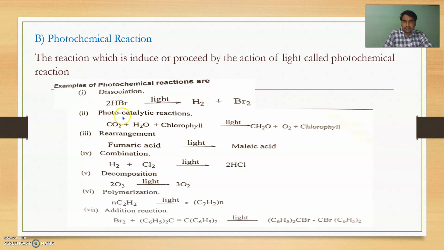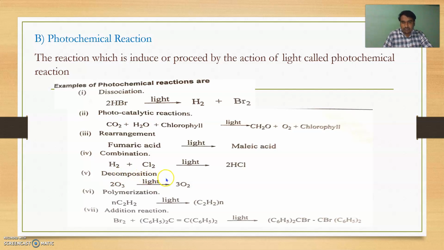Then another example is a photocatalytic reaction, that is photosynthesis. Here, CO2 plus H2O gives products like carbohydrate plus O2, in the presence of chlorophyll. Now another is a rearrangement reaction: fumaric acid in the presence of light converts into malic acid. These are combination reactions. Here H2 plus Cl2 in the presence of light gives HCl.